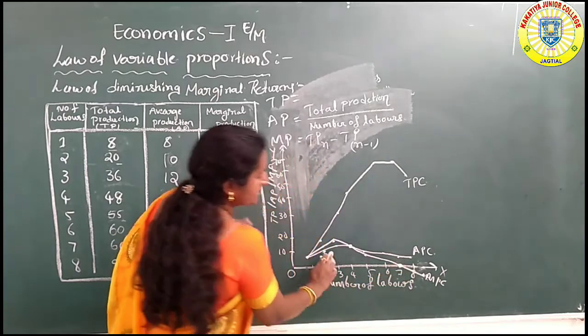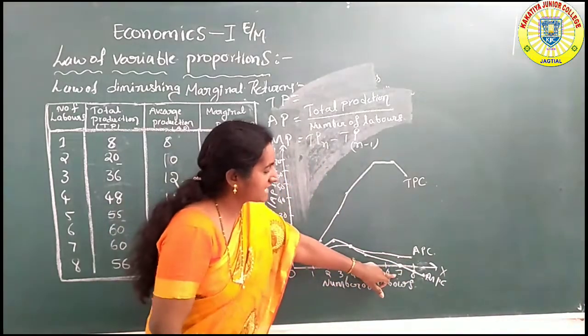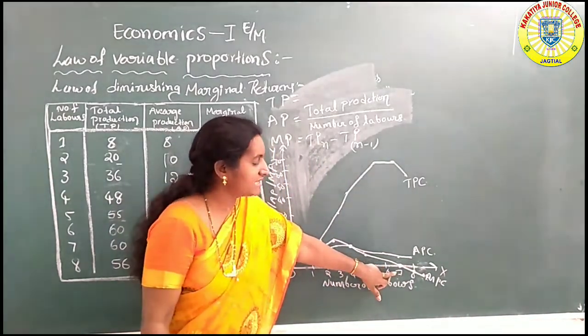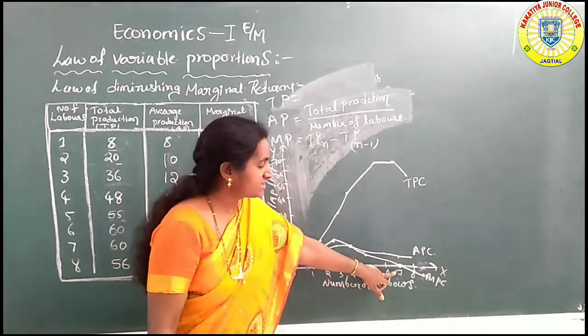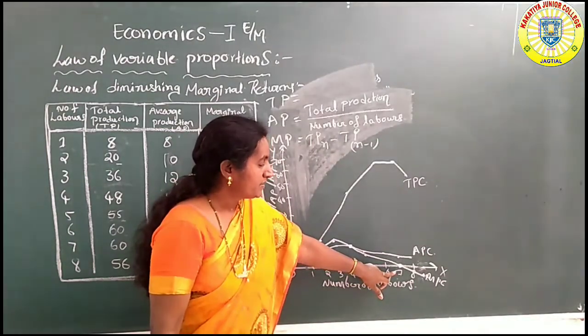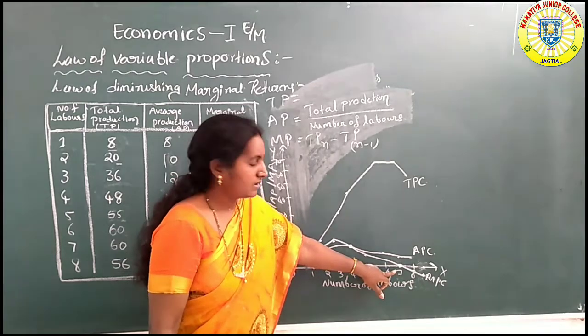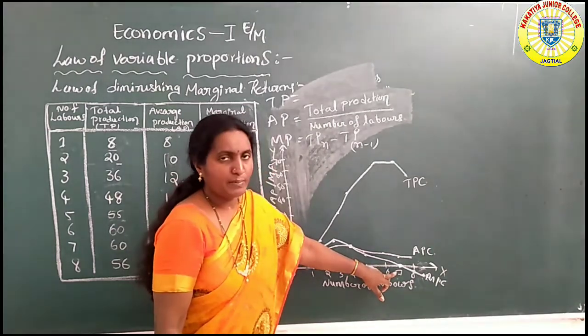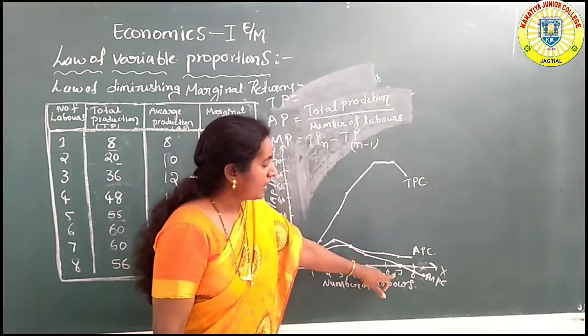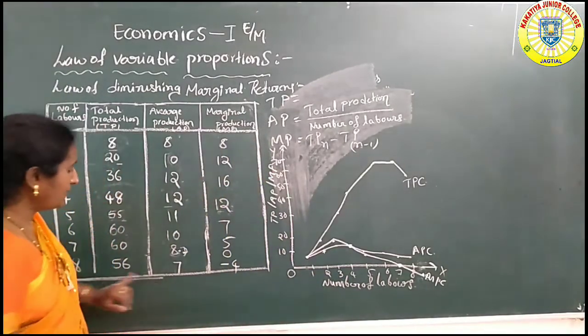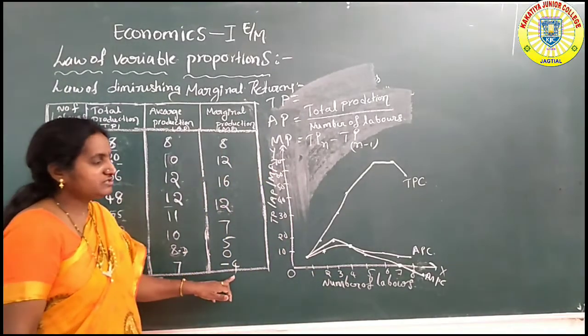This means the marginal production curve intersects the x-axis at the point of the seventh labor. Marginal production becomes 0 at the seventh labor. And the eighth labor completely diminishes, minus 4.